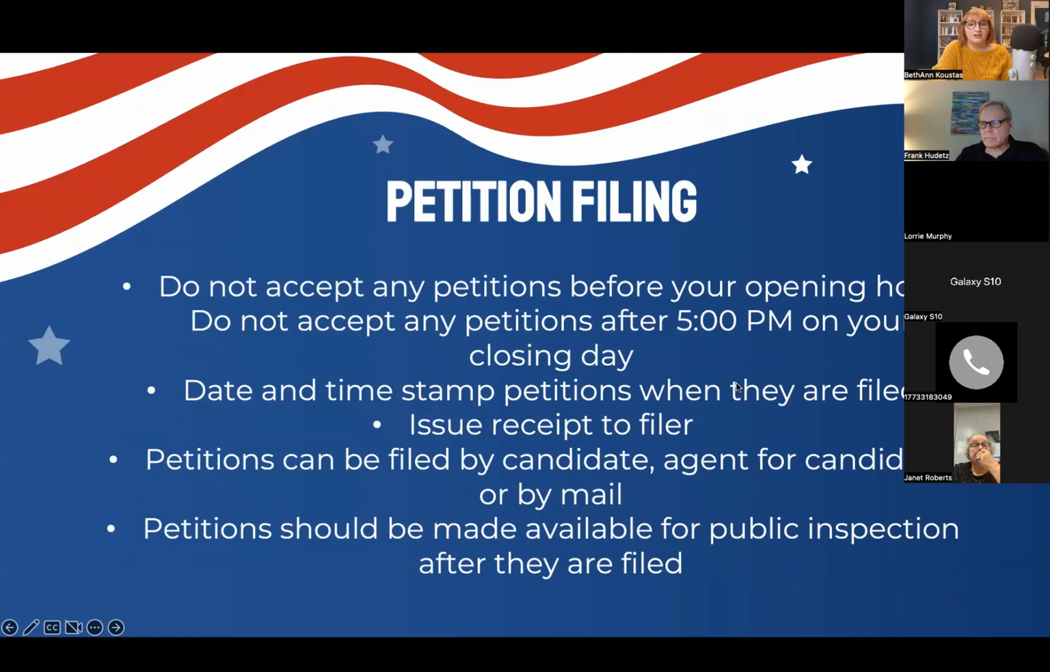Petition filing. Do not accept any petitions before opening hour, and this includes mailed in petitions. Do not accept any petitions after 5 p.m. on your closing day, which also includes mailed in petitions. If somebody mailed in a petition and it got there before opening or after closing, they're out of luck. You want to date and time stamp petitions when they are filed and issue a receipt to the filer. The petitions can be filed by a candidate, an agent of the candidate, or by mail. And the petitions should be made available for public inspection after they are filed.